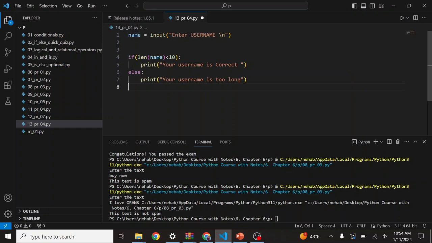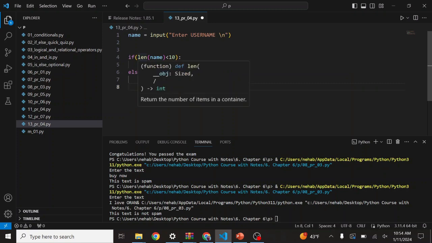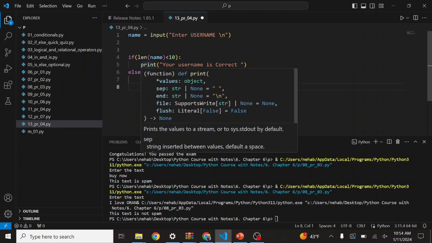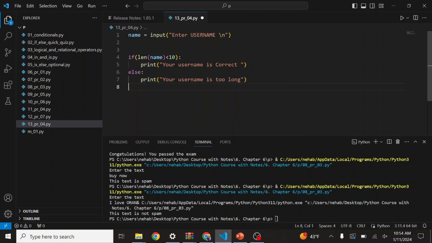If you remember, in the last class we talked about the len function. With the help of len we can see the length. So if len of name is less than 10, then your username is correct. If it is more than 10, then it means the username is too long. Let's see the output and run this program.